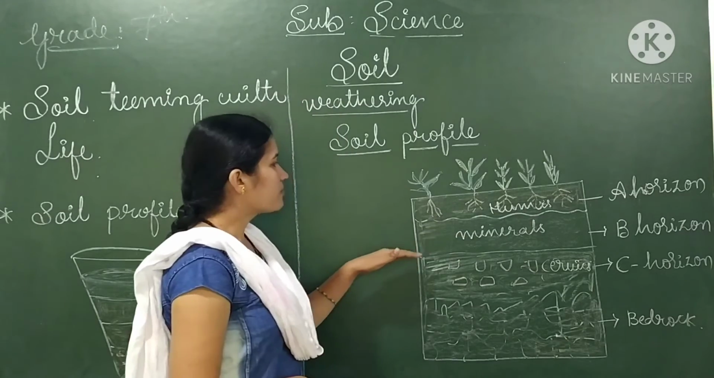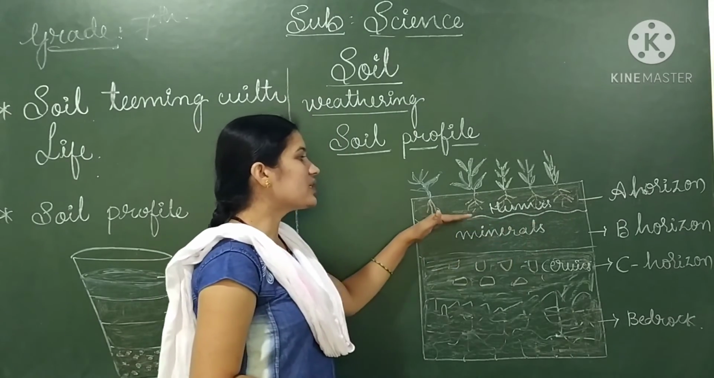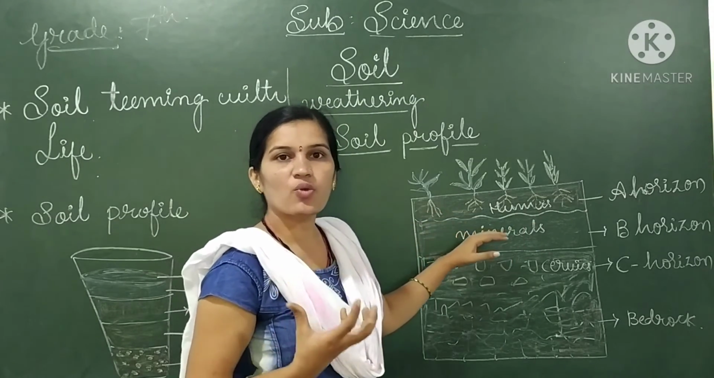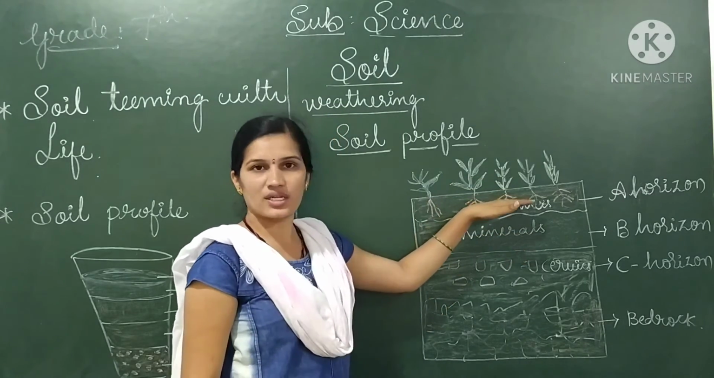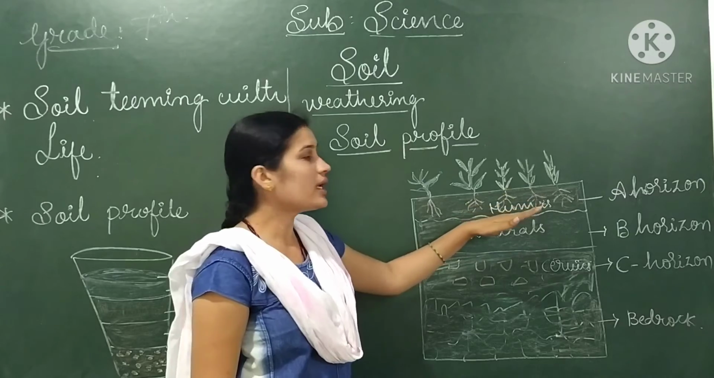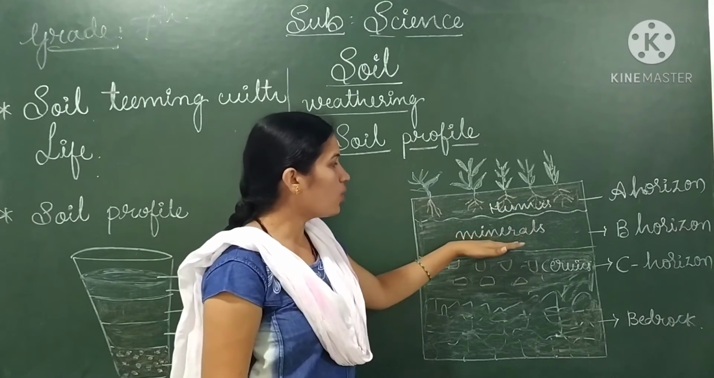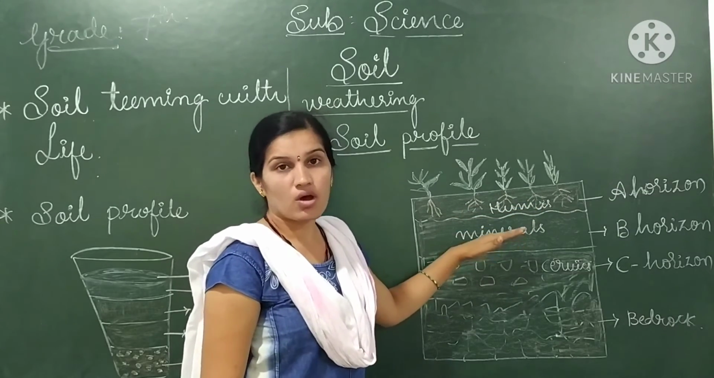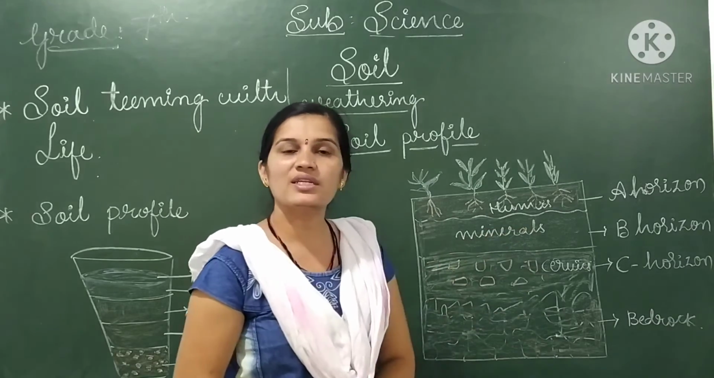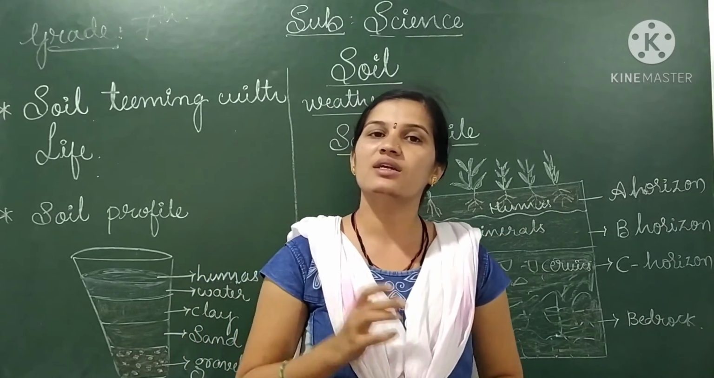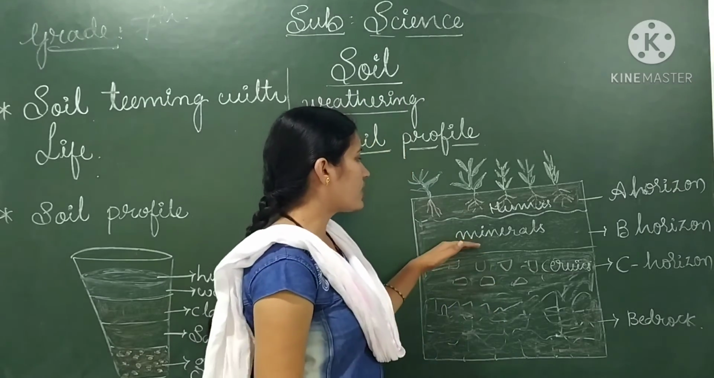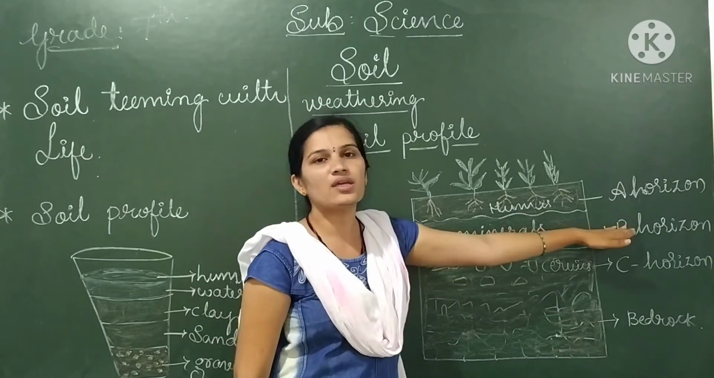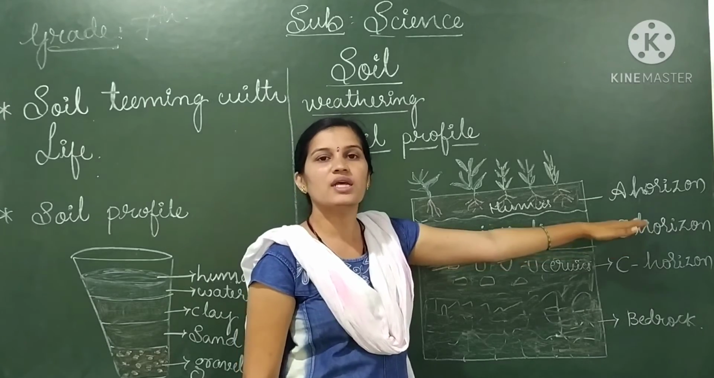The next layer is B horizon. Here the humus content is somewhat low compared to horizon A, but minerals are provided here. It contains minerals in large amounts. So this horizon is called B horizon.